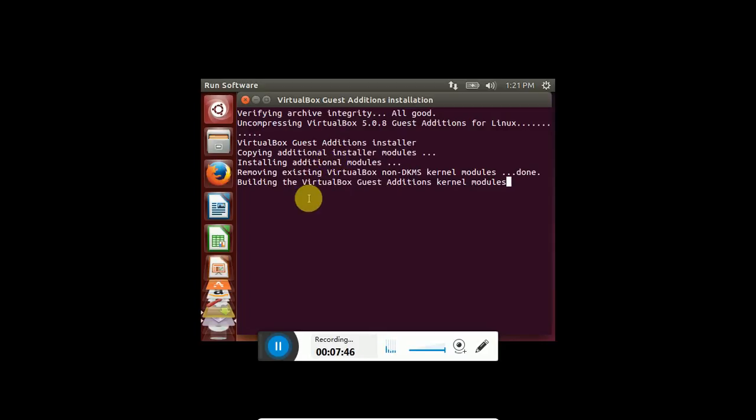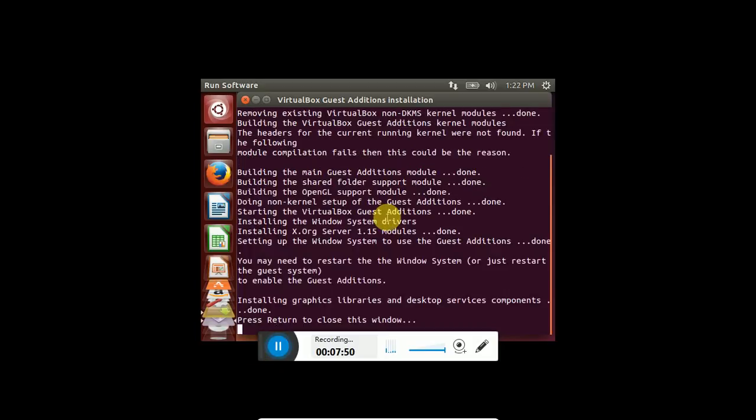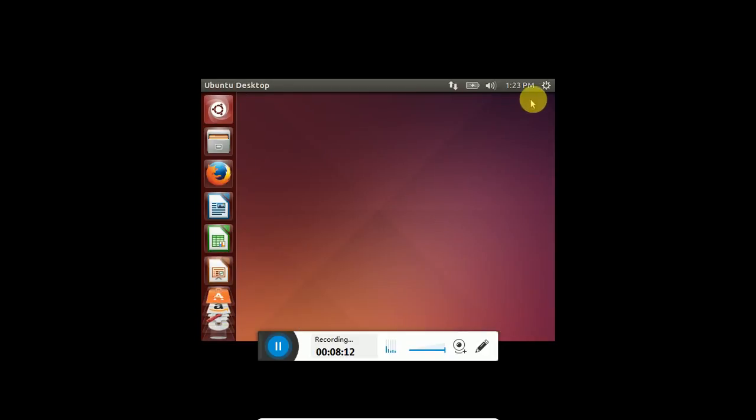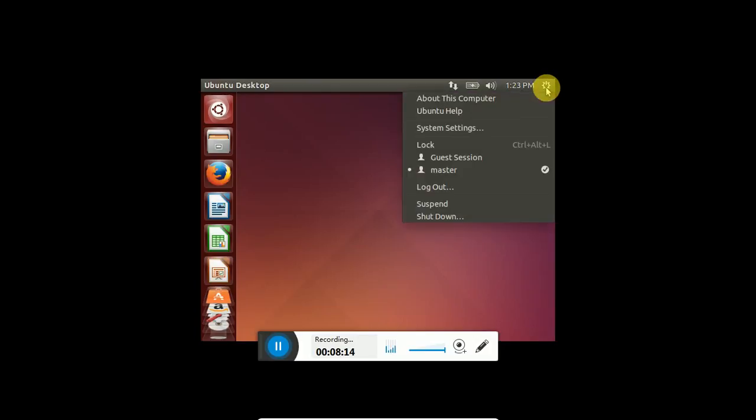It will take some time. Just click on enter. Click on close and just restart it.